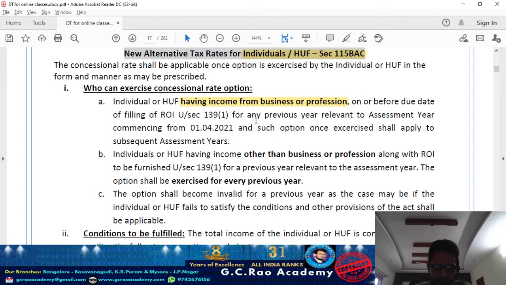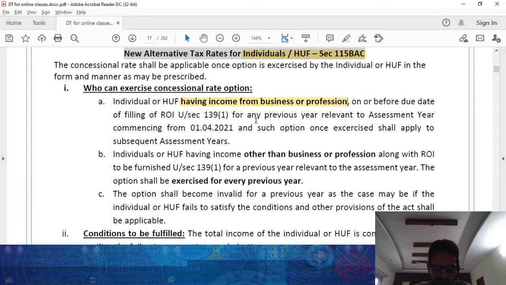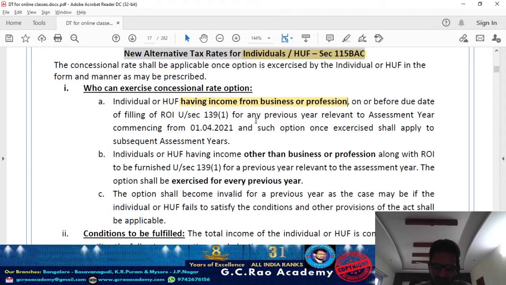If you are not subject to tax audit, it is 31st July 2021. And if you are subject to tax audit, 30th September 2021; anyway, because of COVID they have given an extended relaxation in filing the return of income too.